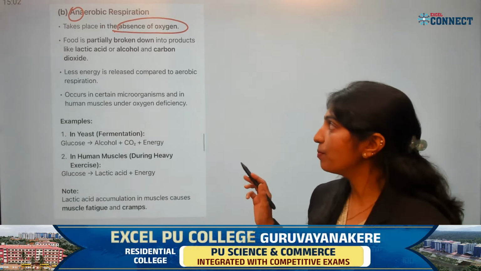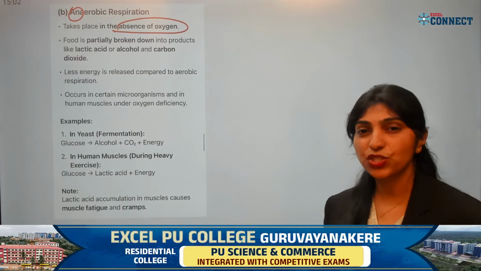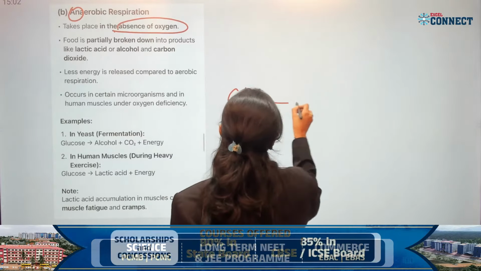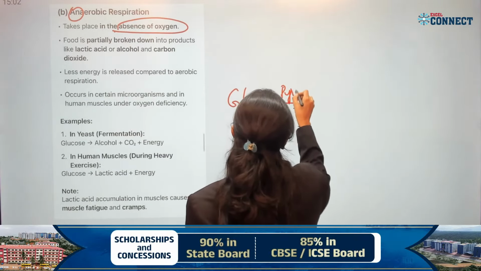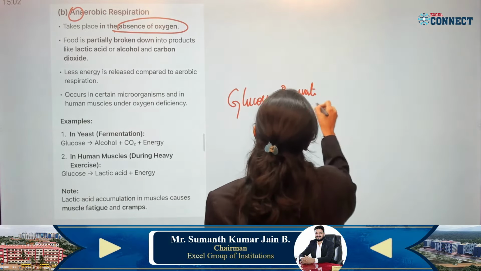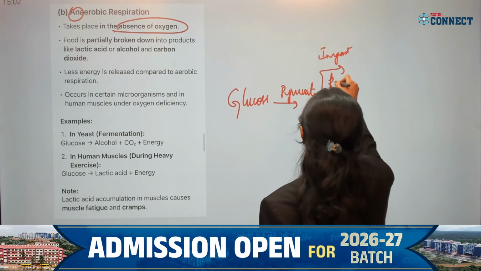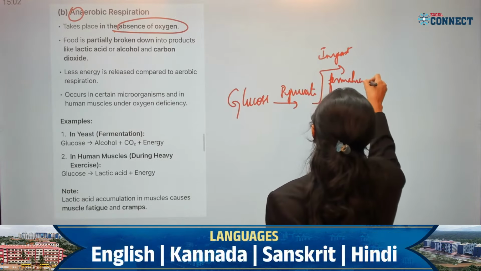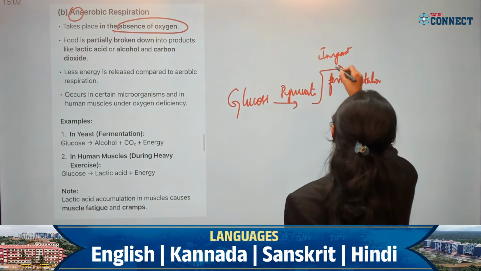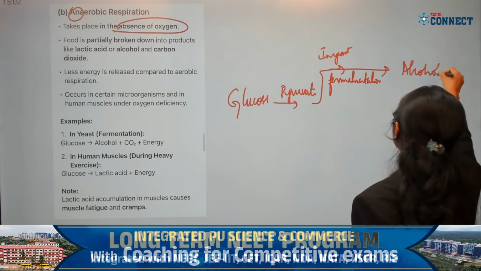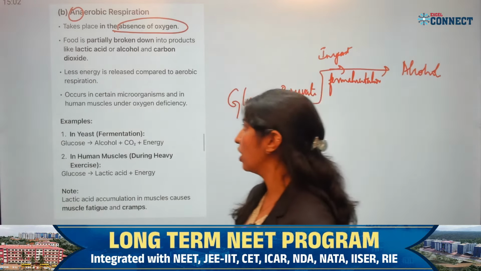In the case of fermentation, in yeast, glucose will be broken down into pyruvate, and in yeast it undergoes fermentation, correct? It involves fermentation and it forms alcohol.